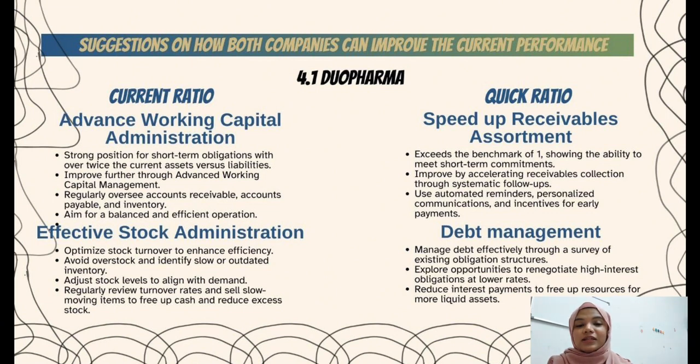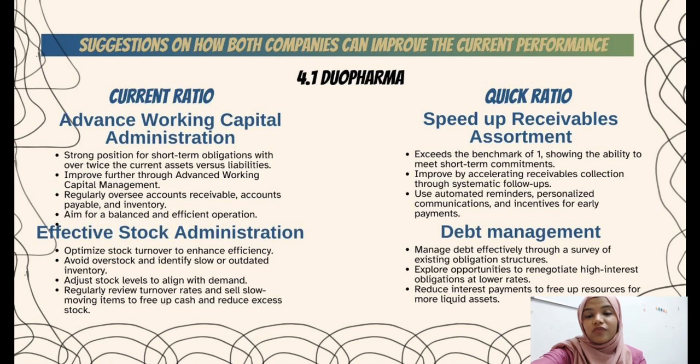Today I'll be presenting part 4.0, suggestions on how both companies can improve their current performance. I'll begin with our first company, which is Duo Pharma Company. The first ratio is the current ratio. The suggestion to improve this ratio is advanced working capital administration.